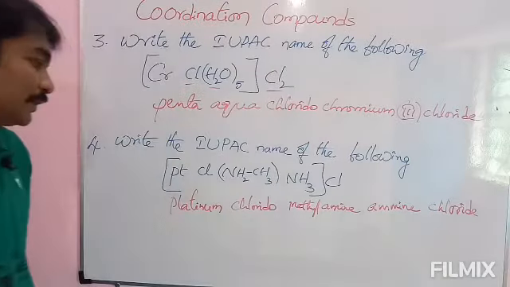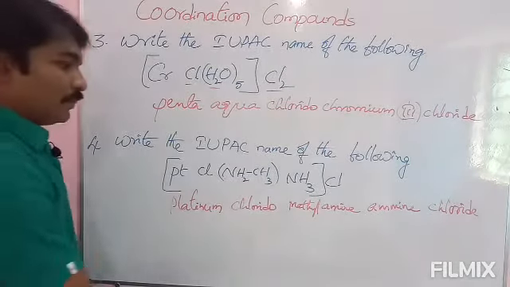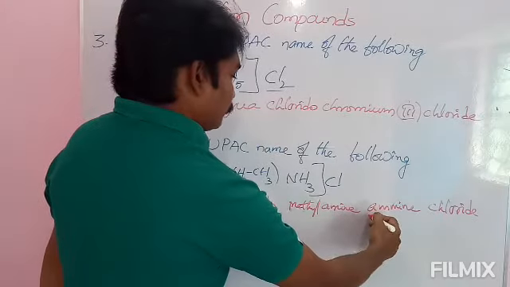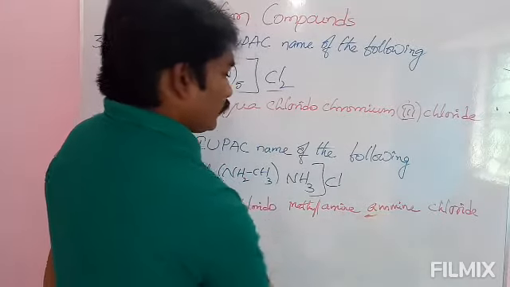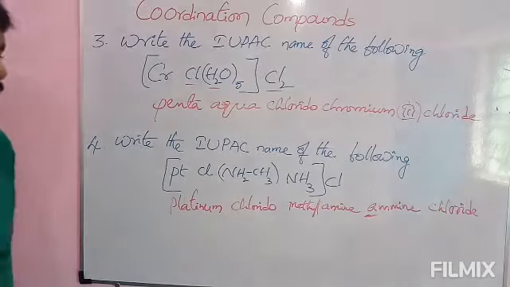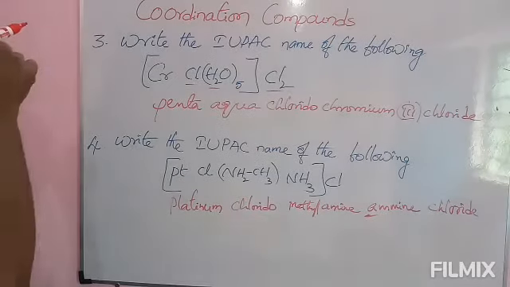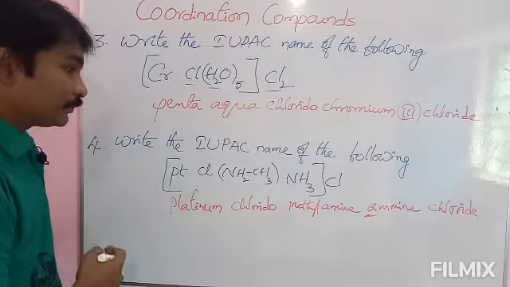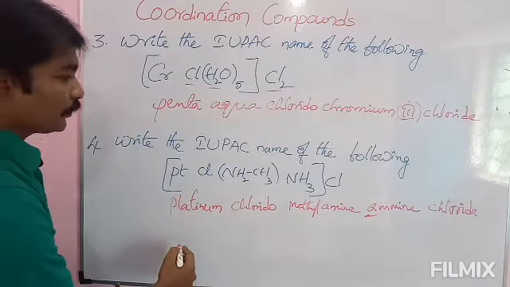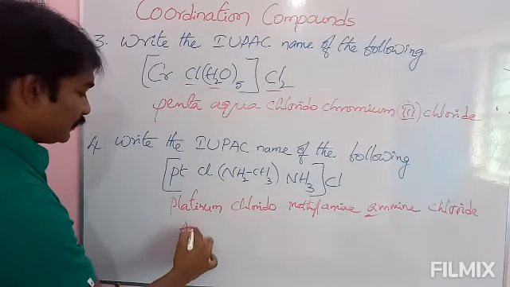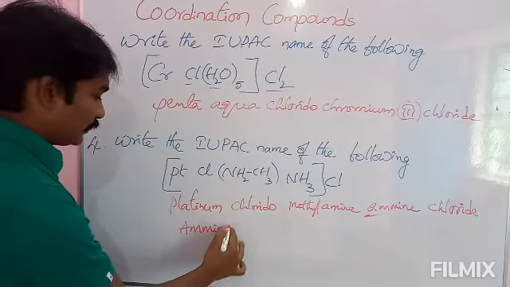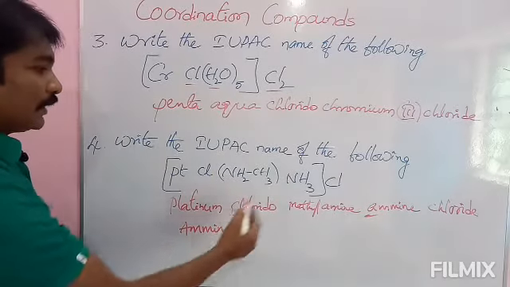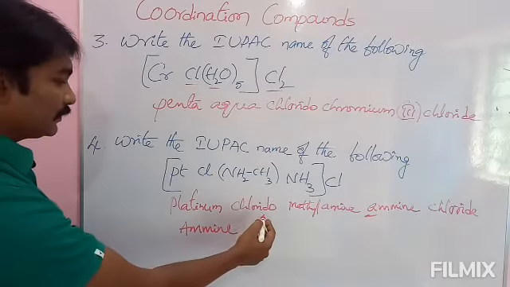And check the order. See here, first we will write A here. Amine starts with A. And see here, amine, and next what is there?